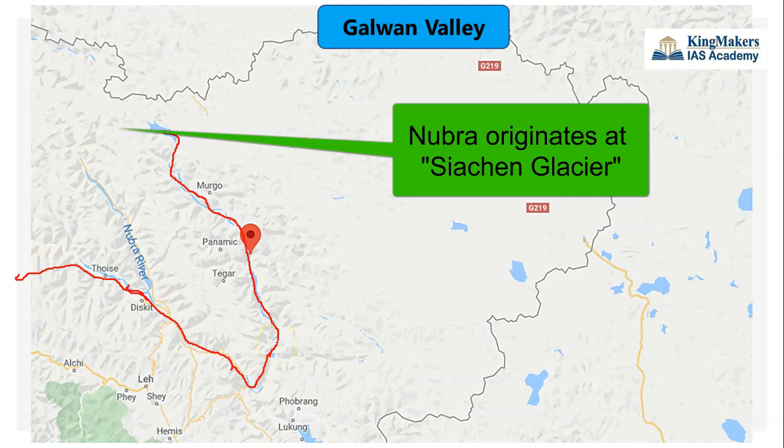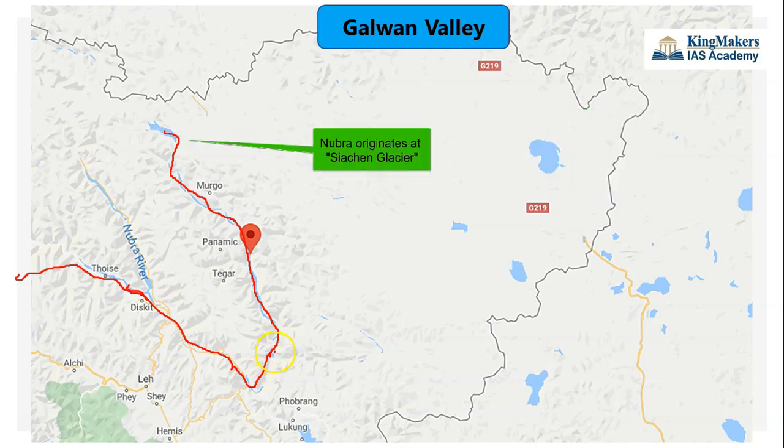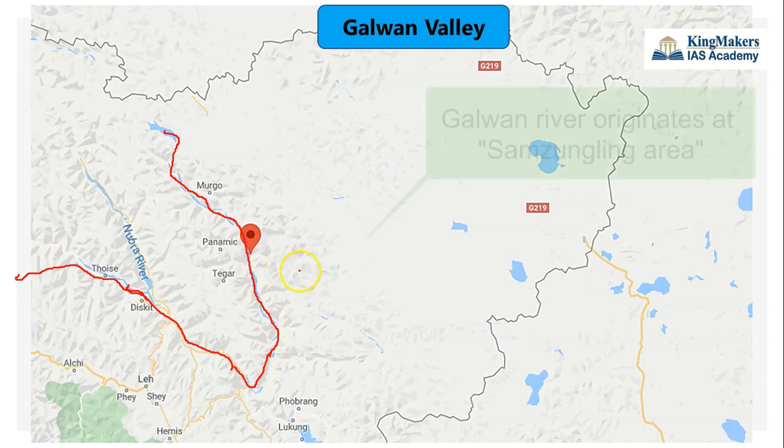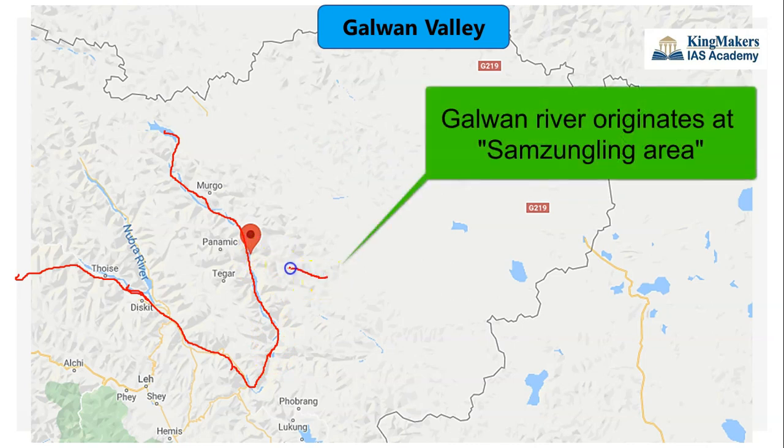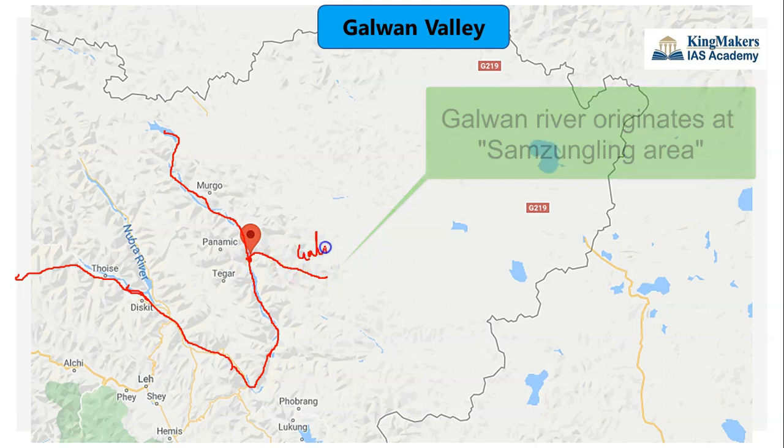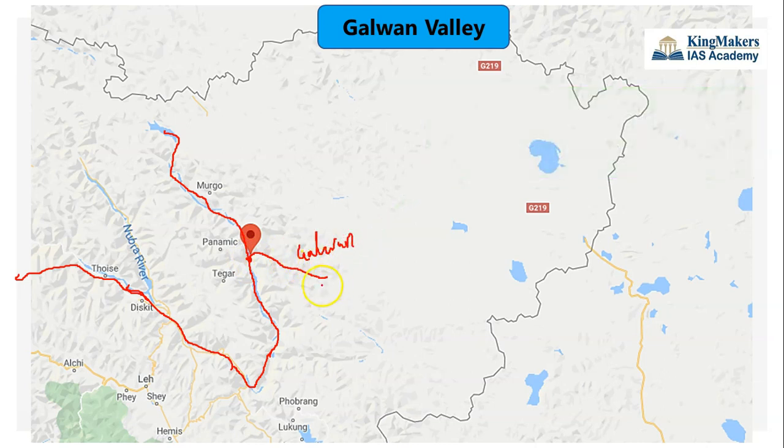The Nubra River is one of the right bank tributaries, and there is the Galwan River. The Galwan River is where the present dispute is going on. So this is the route of the Galwan River. The Galwan River comes like this and meets the Shyok River here, and this region is called the Galwan Valley. Okay, this is the Galwan River. The Galwan River is the left bank tributary of the Shyok.